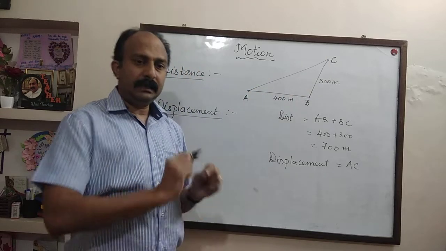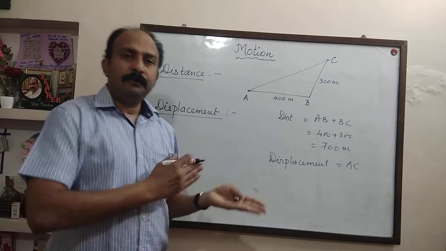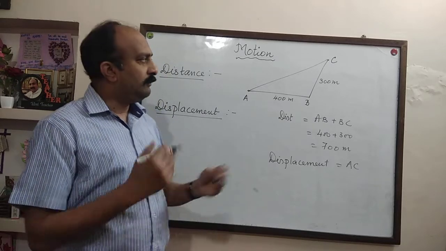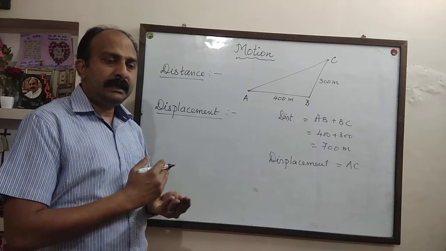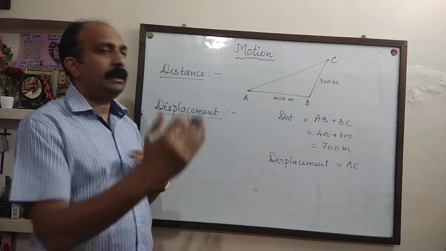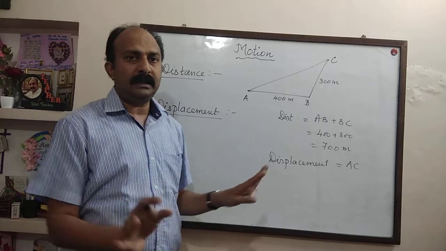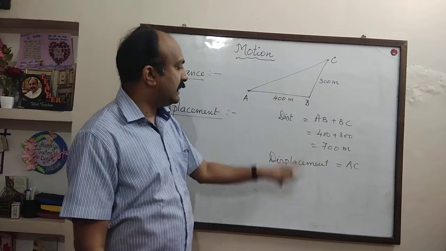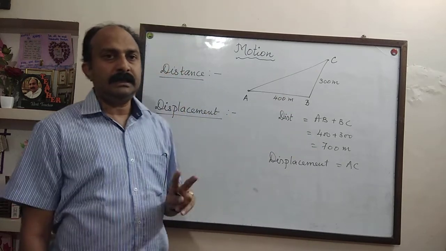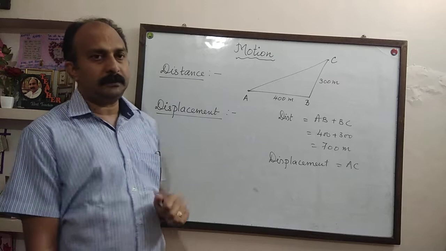So AC is the direct path between A and C. It is immaterial whether there is a direct path connecting A and C or not. In physics, when we talk about displacement, we are seeing the direct gap between the starting point and the finishing point. Whether physically there is a path or route doesn't matter. So AC is the displacement, AB plus BC is the distance. This is the basic difference between distance and displacement.